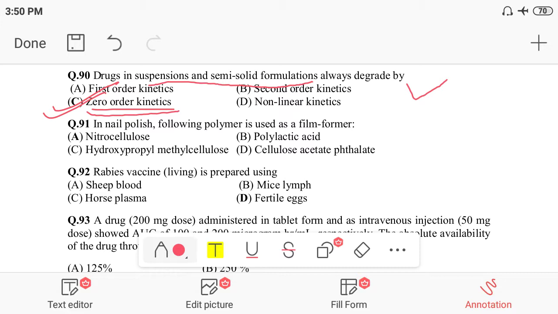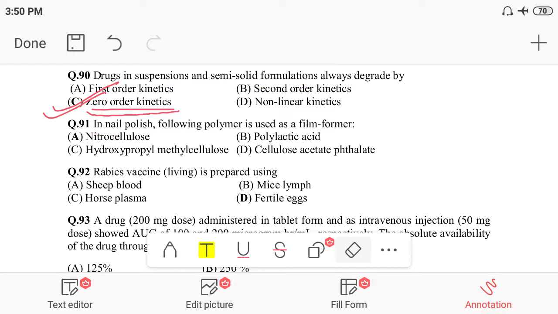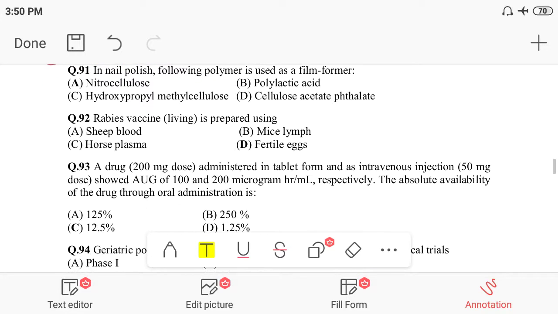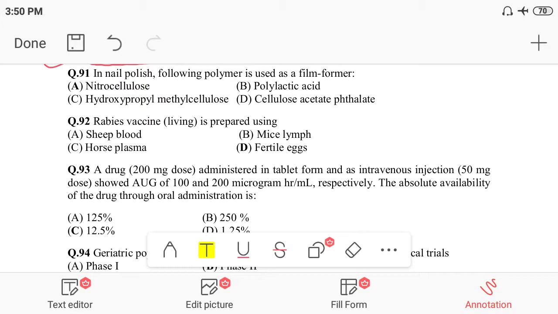Next, question number 91. Nail polish is a cosmetic preparation. So in nail polish, which of the following polymers is used as a film former? We have to find out which polymer we can use as a film former. Option A is nitrocellulose, option B is polylactic acid, option C is hydroxypropyl methyl cellulose, option D is cellulose acetate